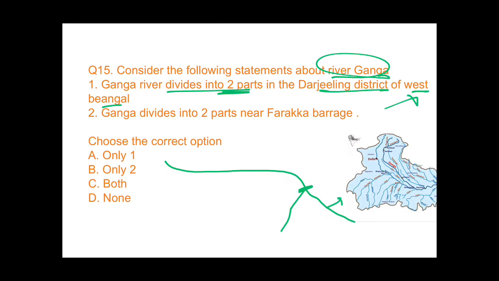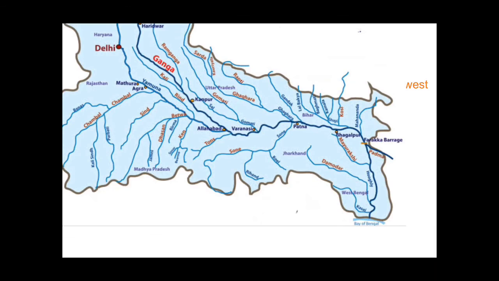This one is Padma, which goes into Bangladesh, and this one is Hooghly river, which goes into West Bengal. So this statement is wrong. Second, Ganga divides into 2 parts near Farakka barrage. Yeah, this is right. So the answer would be only 2. You can also see this here. This is Farakka barrage. This is dividing into 2. This is Hooghly and this is Padma.